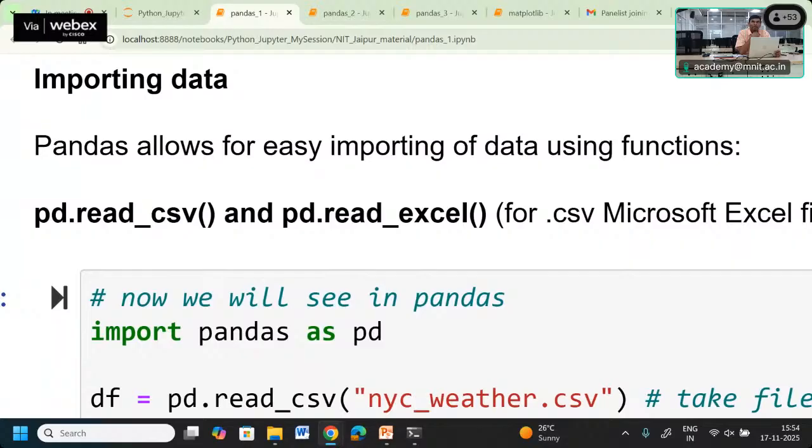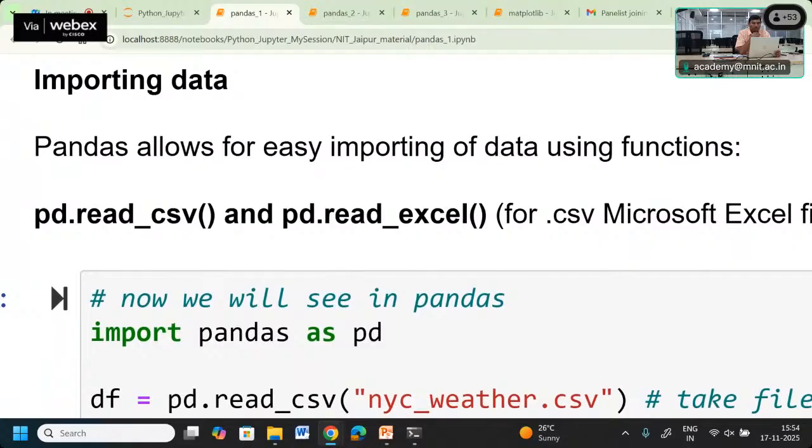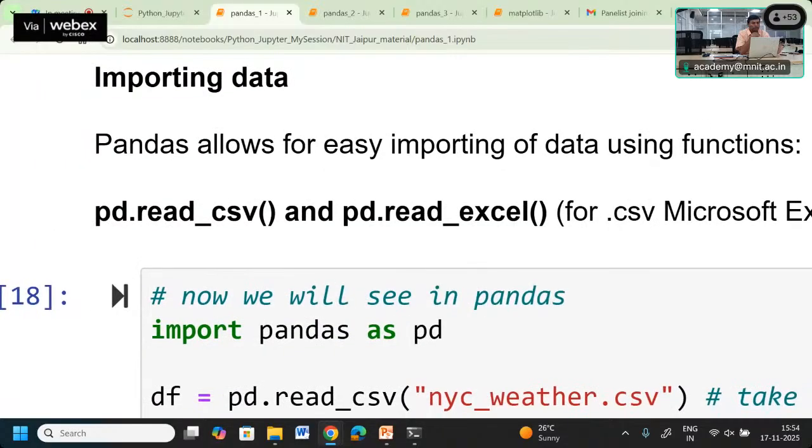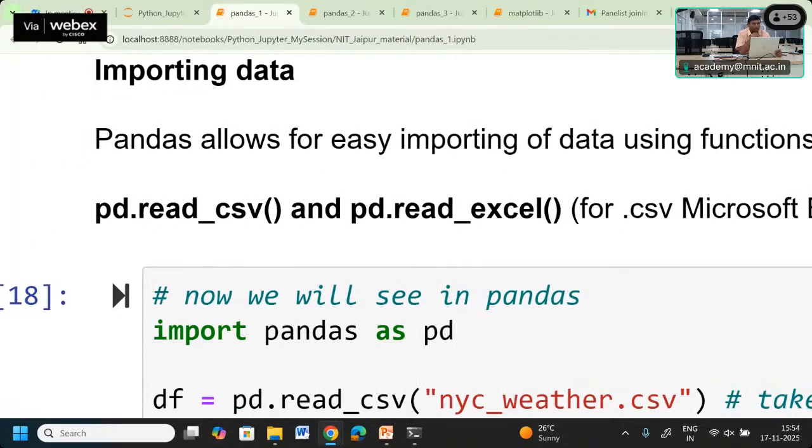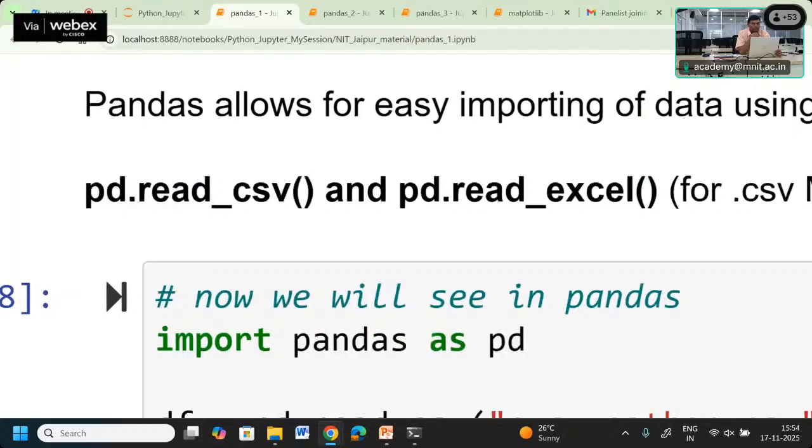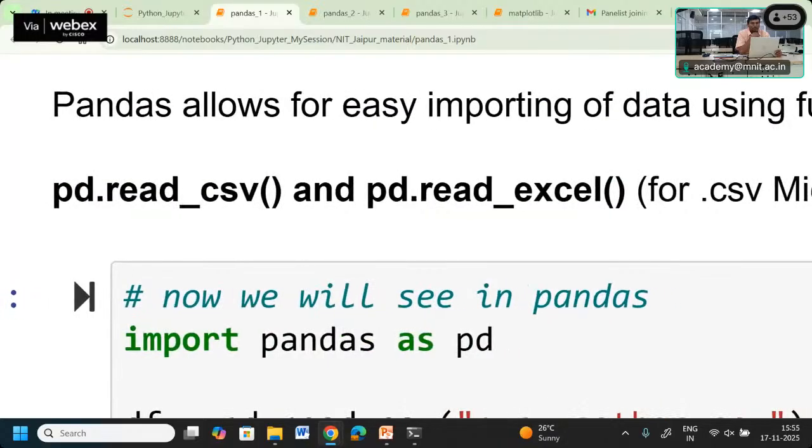From this CSV notation we can use read underscore CSV and read underscore Excel.